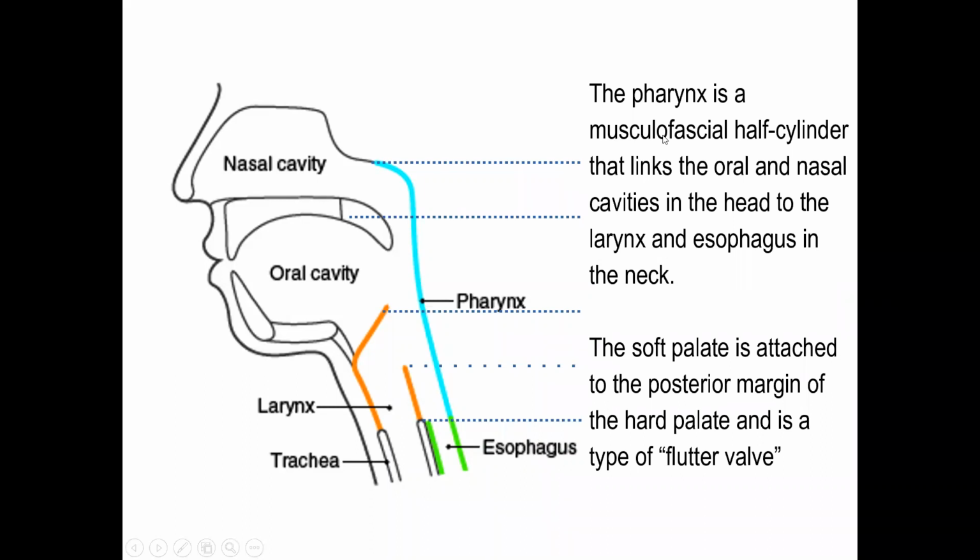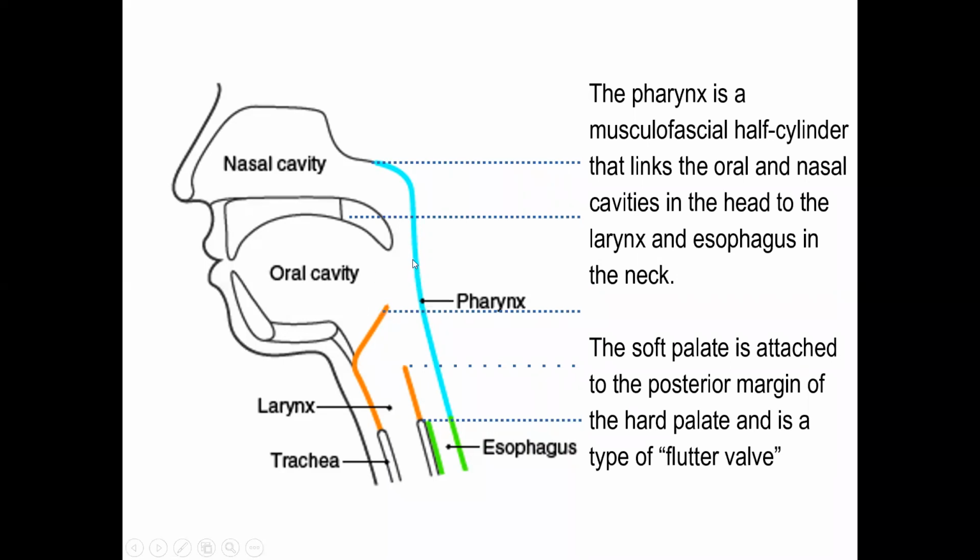Musculofascial. The muscles of the pharynx are classified as two: circular muscle and longitudinal muscle. Here there is a difference. The GI tract has inner circular, outer longitudinal. Here, the longitudinal muscles, even if they start from outside the pharynx, immediately come into the pharynx and lie on the inner side. The circular muscle lies on the outside.